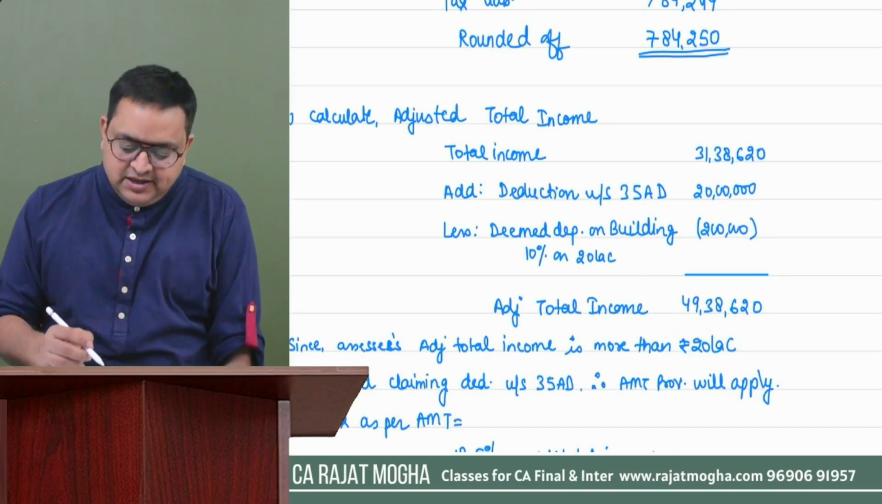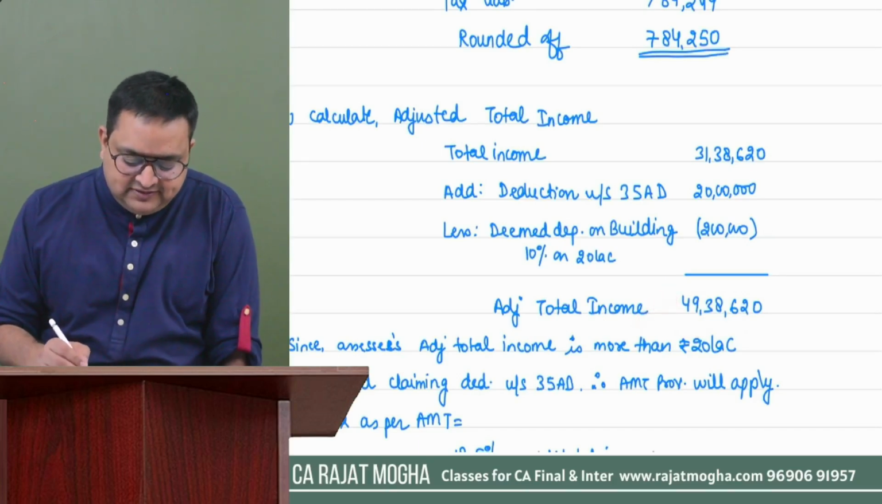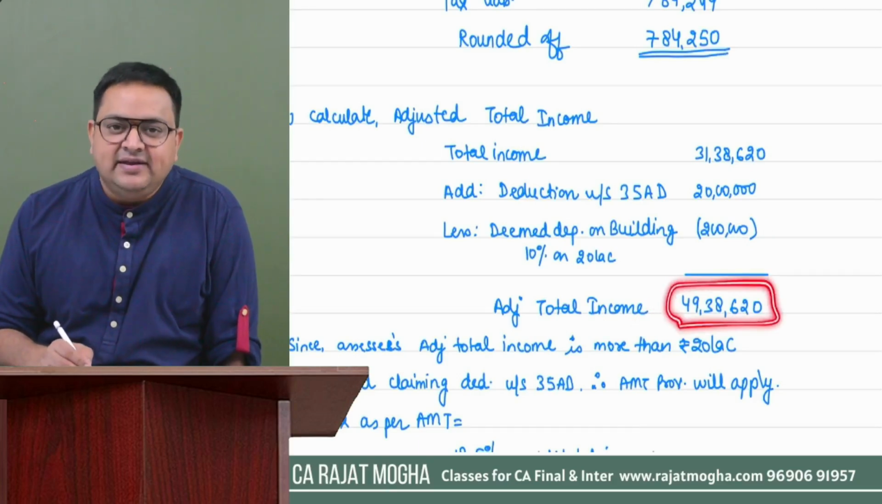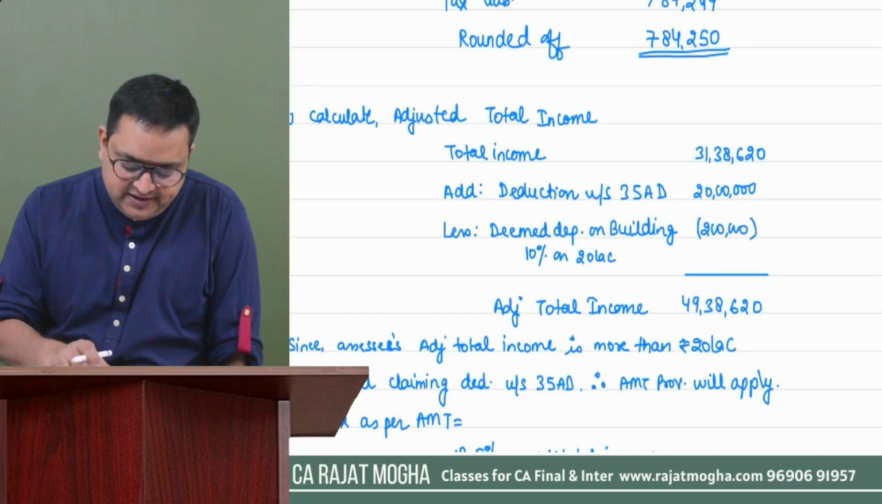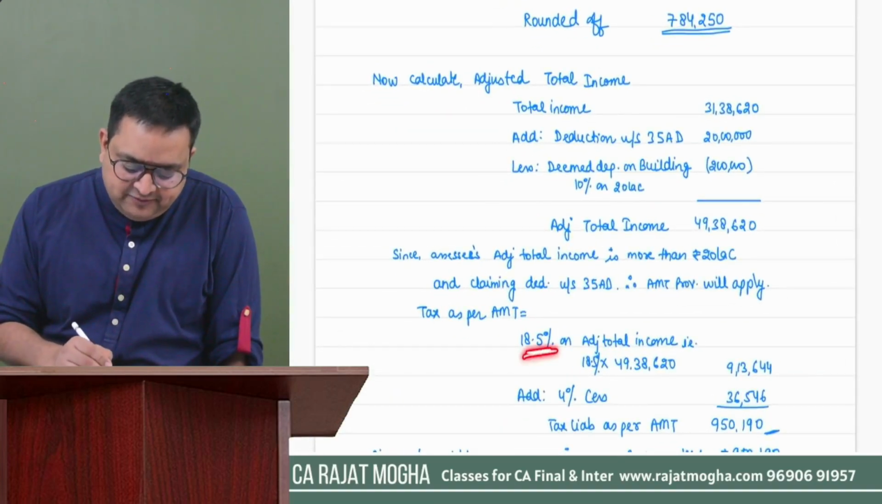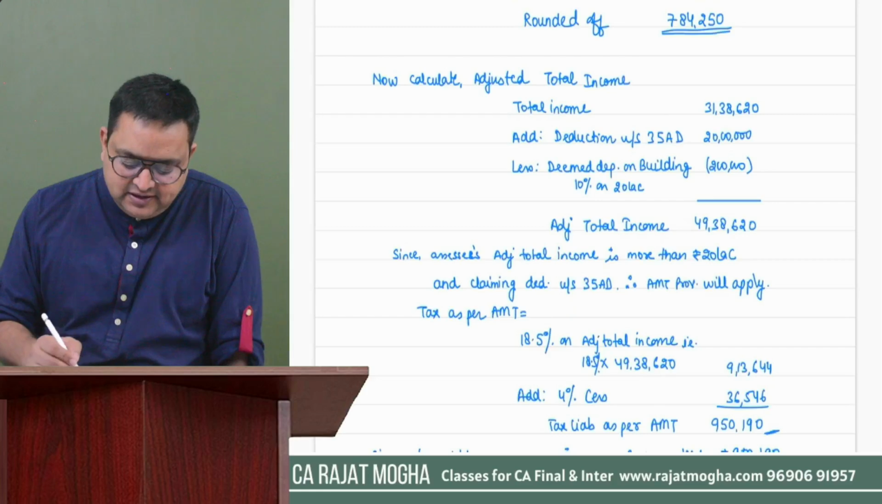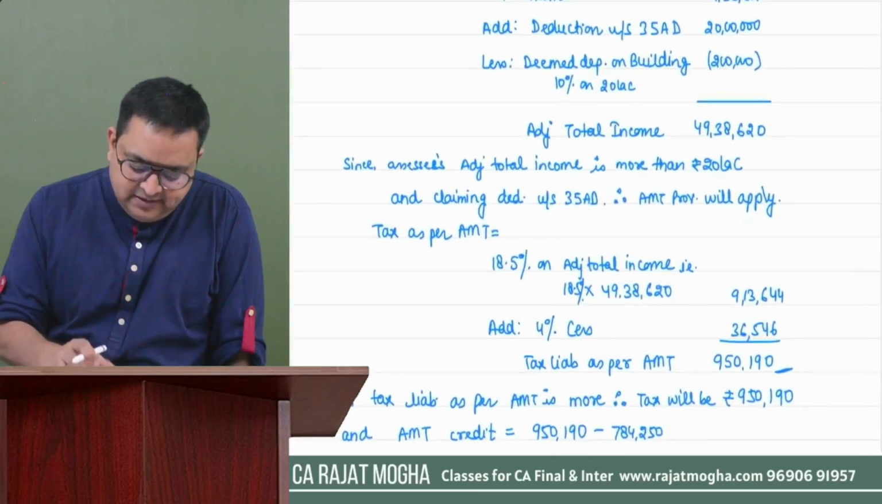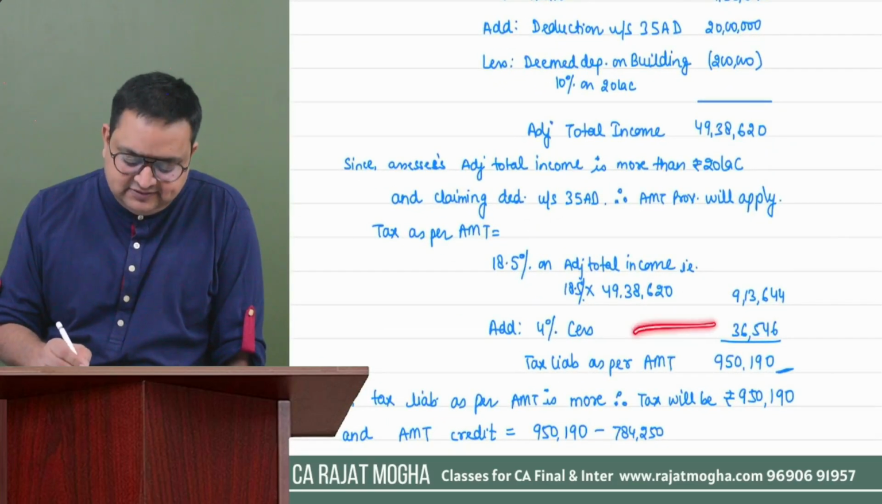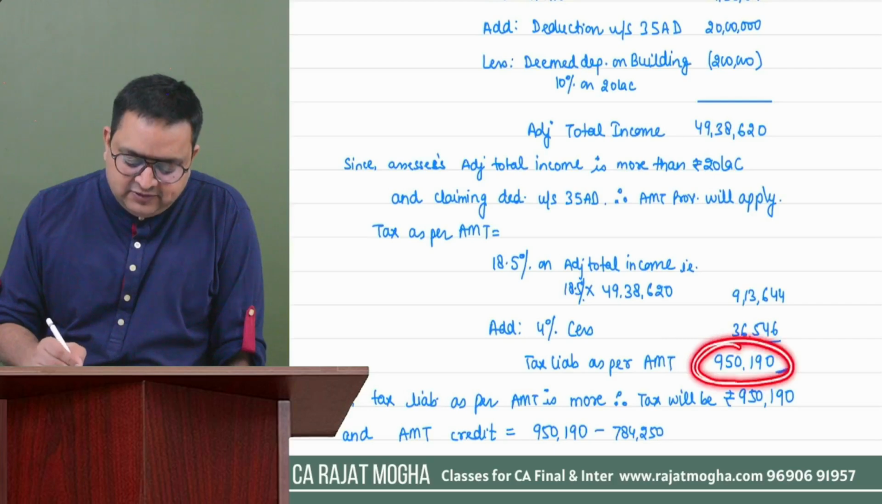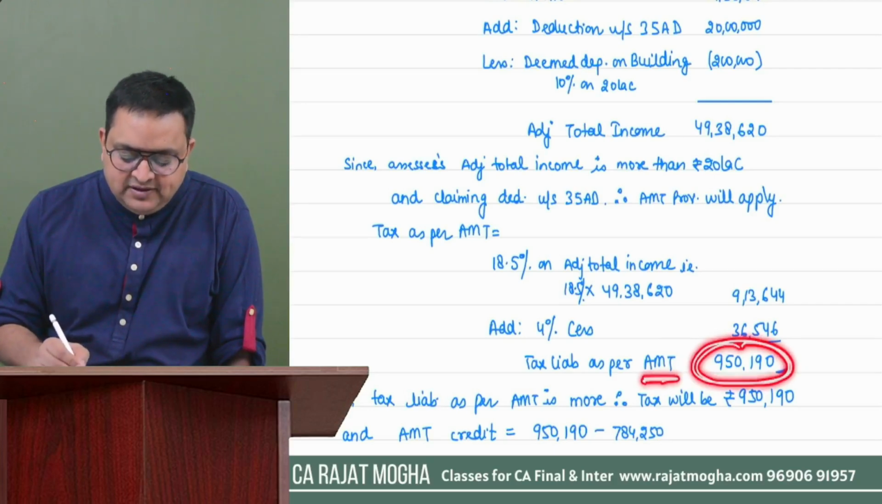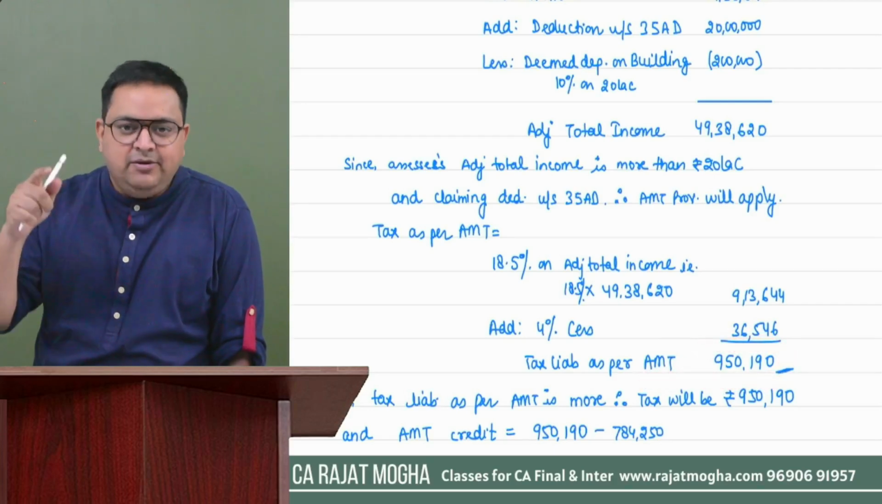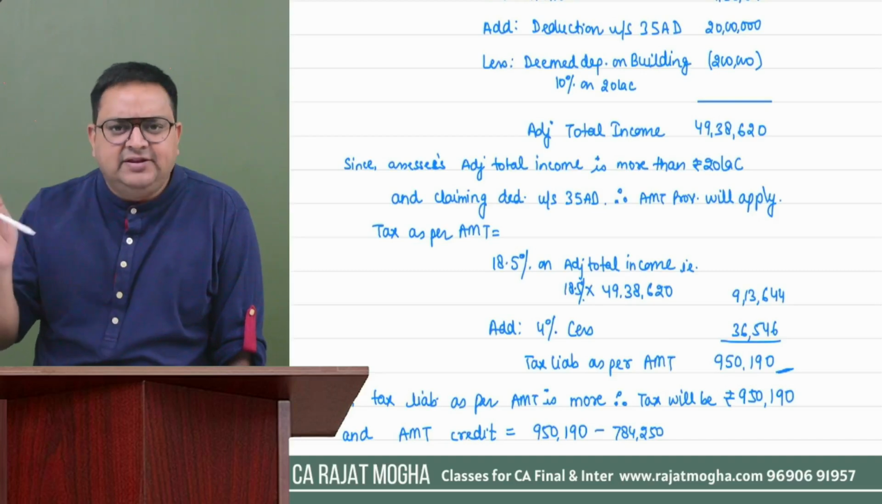Now we have to calculate the tax on this income. And yes, there would be no surcharge. Why is there no surcharge? It is not more than 50 lakh. So you will apply 18.5% tax rate on this income. This is 9 lakh 13,000 something, plus there is no surcharge, but yes, cess would be there. So it is 9 lakh 50,190. So as per AMT provision, my tax is coming at 9,50,190.